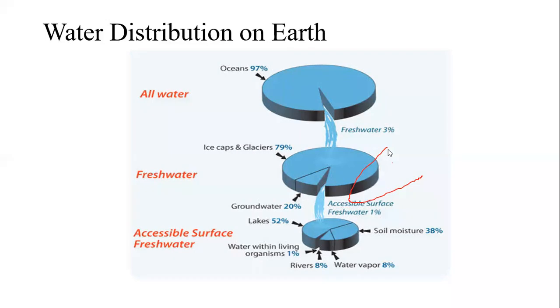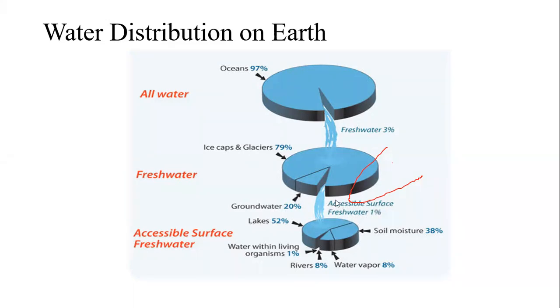It means that about 3% of the total water, total freshwater, which is available over the ground surface or inside the earth, has this distribution: 79% in the ice caps and glaciers, groundwater 20%, accessible surface freshwater 1%.